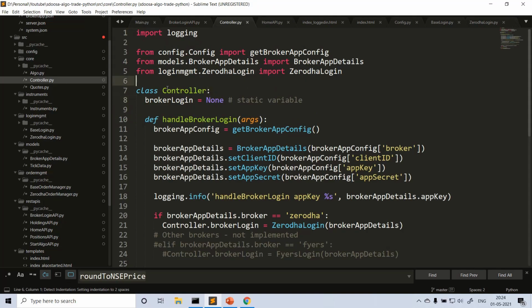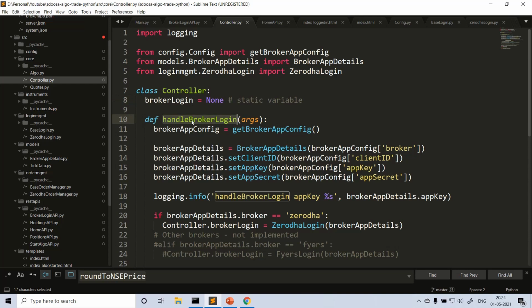So the controller again is a class implemented. We don't need to instantiate this controller because there is only one controller, so we can use a static method. We don't need instance specific variables, right? So here this is a static variable. This is a broker control. I told you, right? This application is for a single broker or single user at any instance of time. Of course, the code can be written for multiple brokers, but if you want to launch the app, only one broker or one user is related, correct?